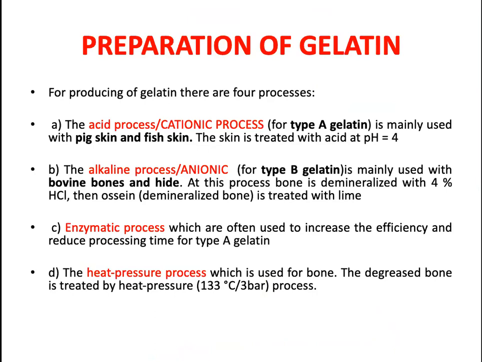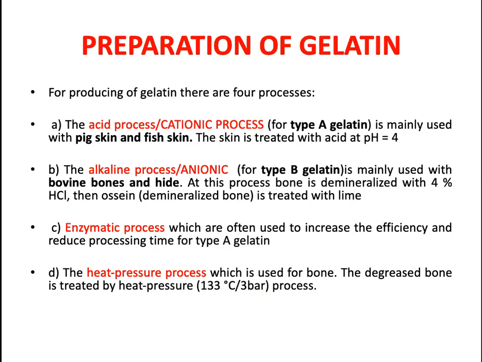There are different types of collagen, but coming to gelatin on the industry side, there are two types of gelatin, type A and type B. Type A is normally prepared from acid treatment, and type B gelatin is prepared from alkaline treatment. This is very important from the exam point of view. Acid treatment is mainly used for pig skin and fish skin.